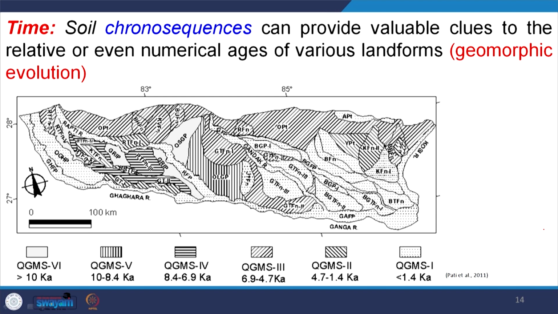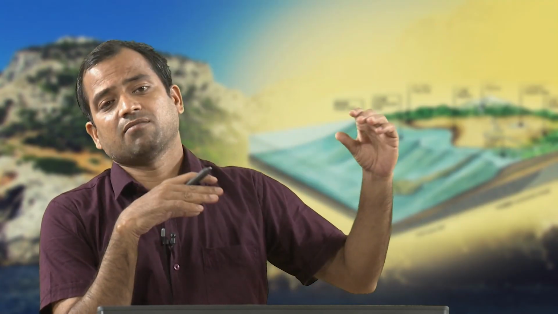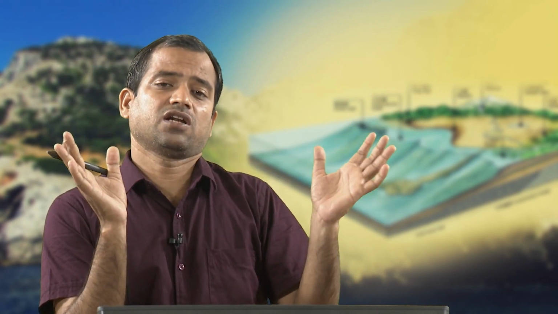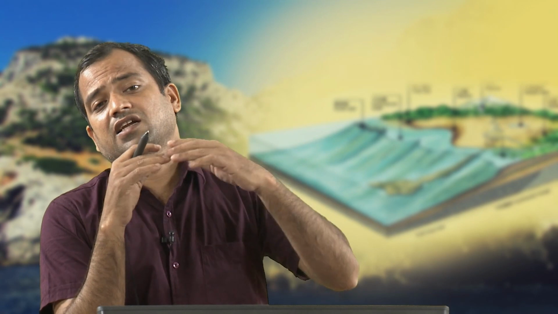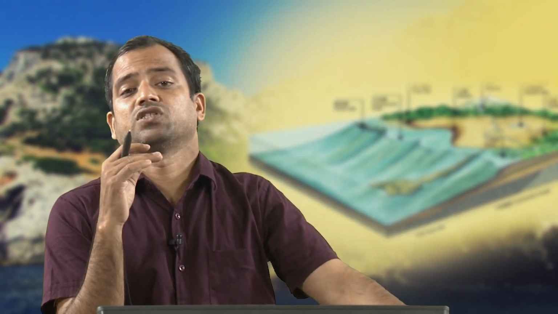Suppose in a particular area we confine our study. All soils in that area were not formed at a single geological time. Some of the soils developed on older parent material, some on younger parent material. If we arrange those soils with time in a particular area, this stratigraphic arrangement of the development of soil with time is called soil chronosequence.